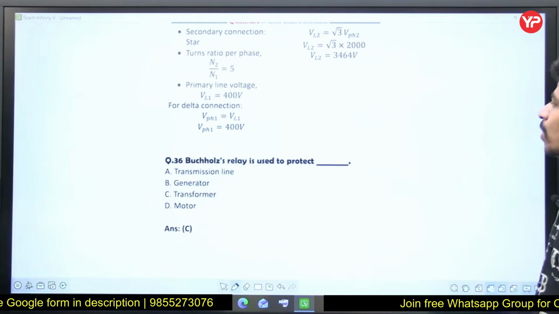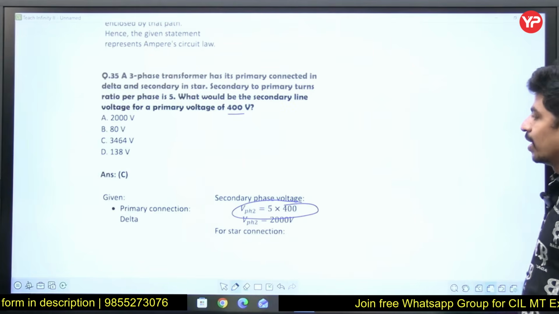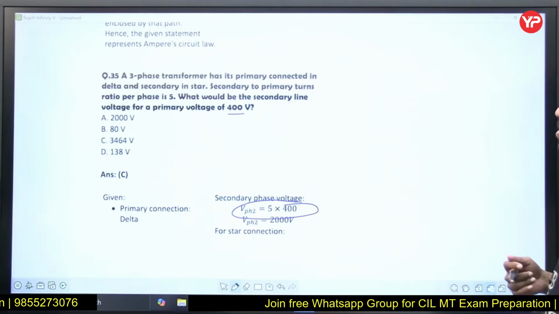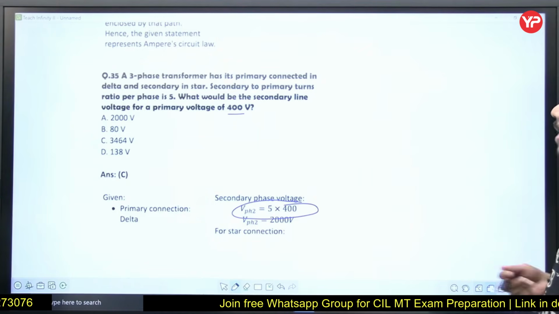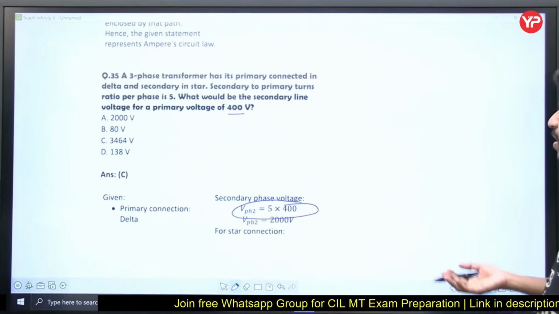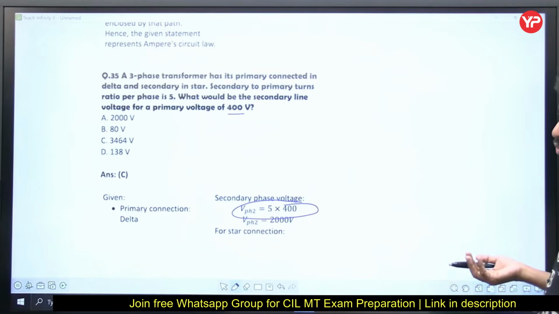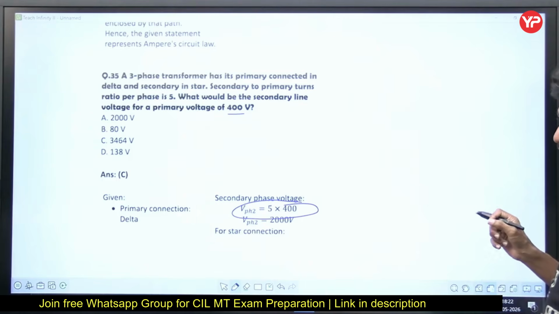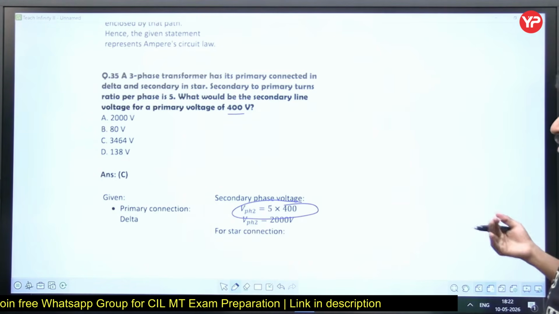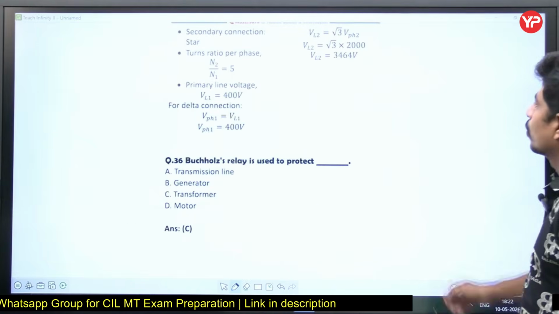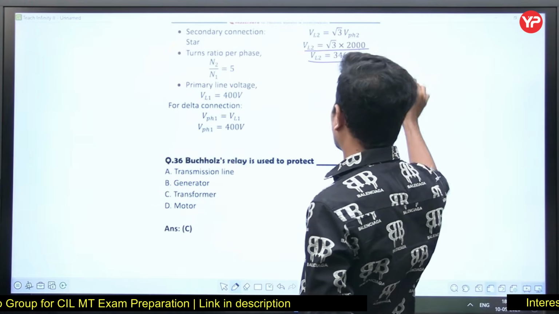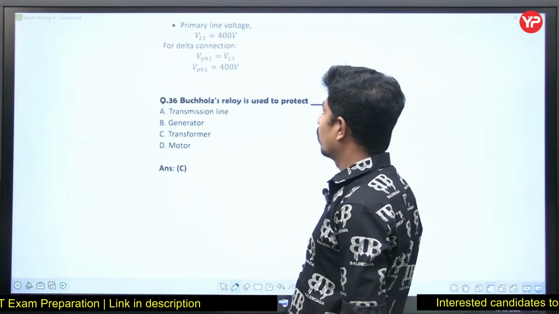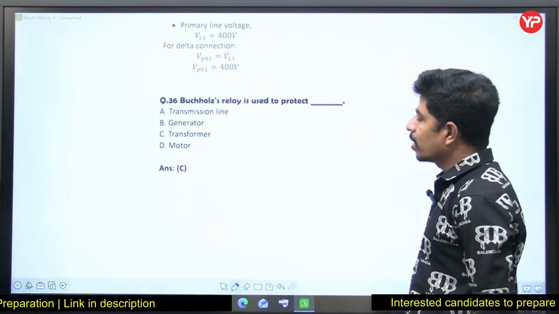Direct question. But here, let's read properly what he asked. What would be the secondary line voltage is asked. So we got the phase voltage as 2000, 5 into 400, because the turns ratio given is per phase turns ratio. Line voltage will be into root 3. 2000 into root 3, 3464. I did not observe it carefully, that's why I told the answer as 2000. It is 3464.